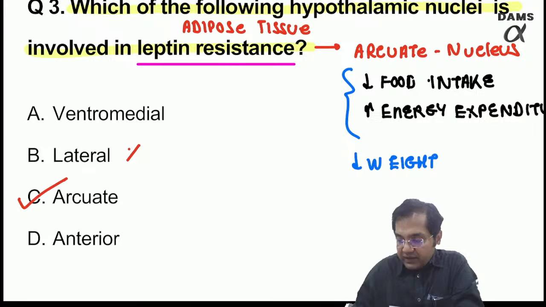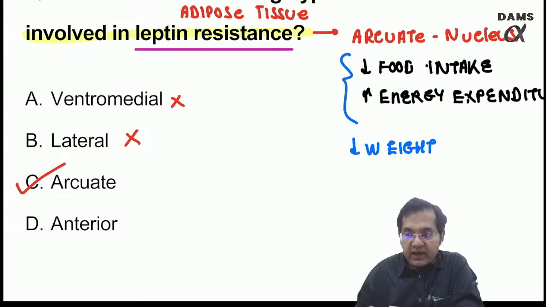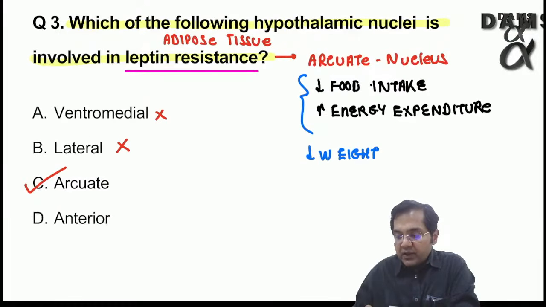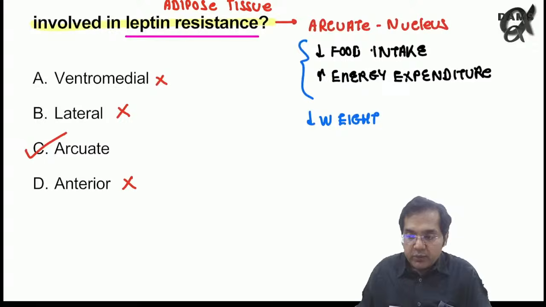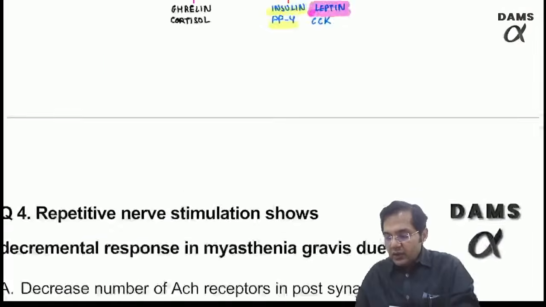Remember, lateral is absolutely wrong. Lateral is again a nuclei responsible for excessive feeding. Ventromedial causes satiety. That also I have told you. Leptin has nothing to do with the action on the ventromedial or lateral. Same goes for anterior. So the answer is arcuate nucleus. Moving on to question 4.